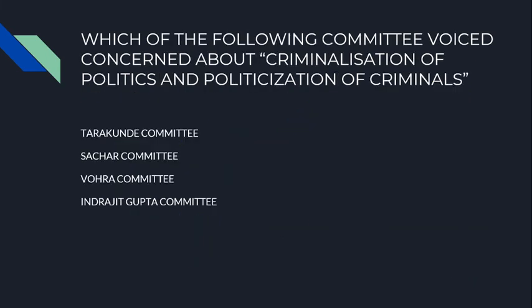Then coming to the next question: which of the following committees voiced concern about the criminalization of politics and politicization of criminals? Very important. The correct answer is the Vohra Committee report. Very important for election reform measures. The Vohra Committee was entrusted to give its report on the criminalization of politics. Then the other options: the Tarkunde Committee was in favor of reducing the voting age to 18. This is the major recommendation given by the Tarkunde Committee.